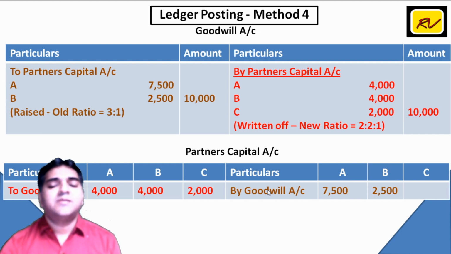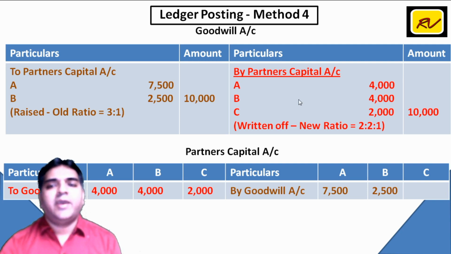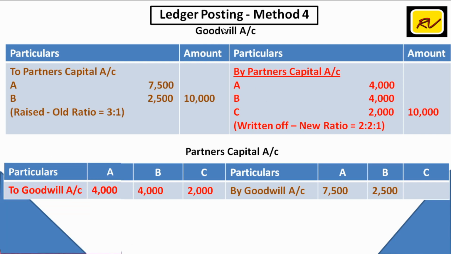Now since this business is to be continued by A, B and C, which means this goodwill should be compensated by all partners. Accordingly, our second entry is goodwill to be credited between all partners. So goodwill के credit में लिखा है by partners capital account and partners के debit में लिखा है to goodwill account.